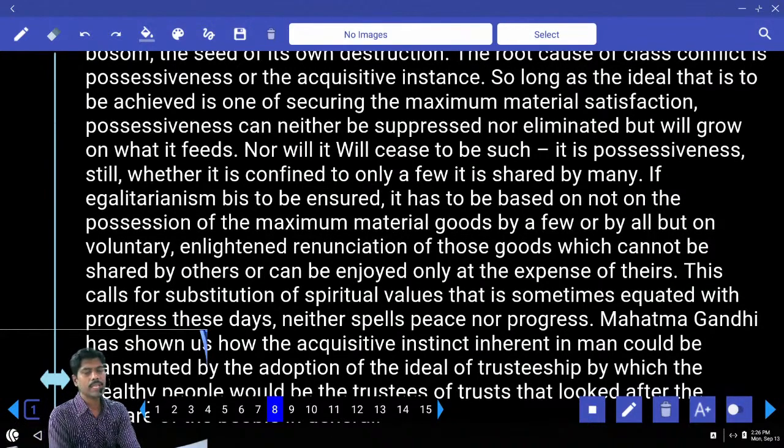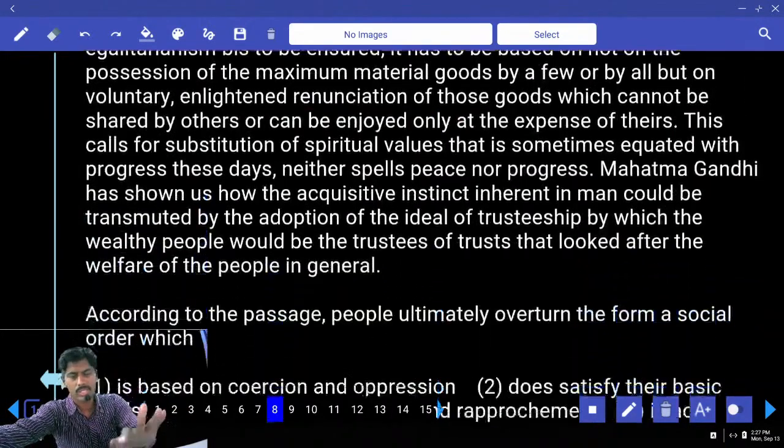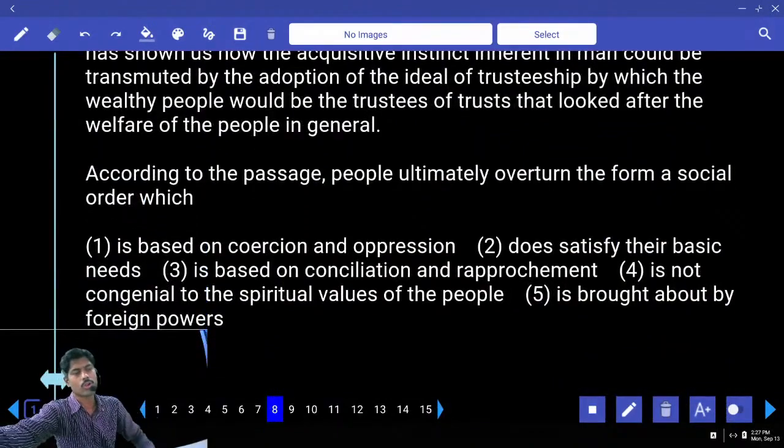So if egalitarianism is to be ensured, it has to be based not on the possession of maximum material goods, but on voluntary renouncement. So enlightened renunciation. Renunciation means leaving all goods. Generally people renounce all the material life and goods and they go to Himalayas. That is renunciation. So here the context is, how can we overturn the social order?